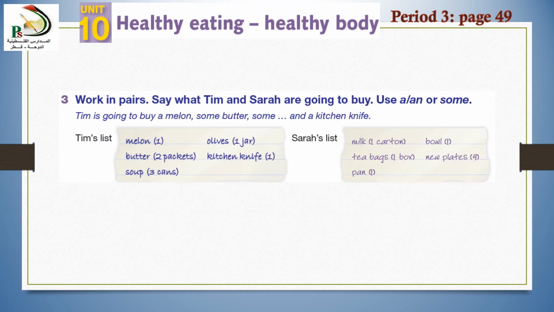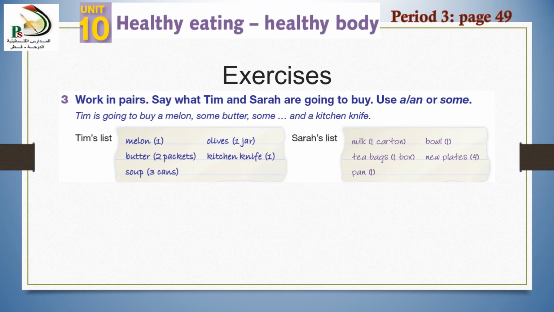Okay, now we will go to activity 3. Work in pairs. Say what Tim and Sarah are going to buy. Use a, an, or some. Now we have 2 lists, Tim's list and Sarah's list. They are going to buy things. We will try to make sentences about these things which they are going to buy. We also will try to use the indefinite articles and some. Here we have an example. I will read it for you. Tim is going to buy a melon, some butter, and a kitchen knife.